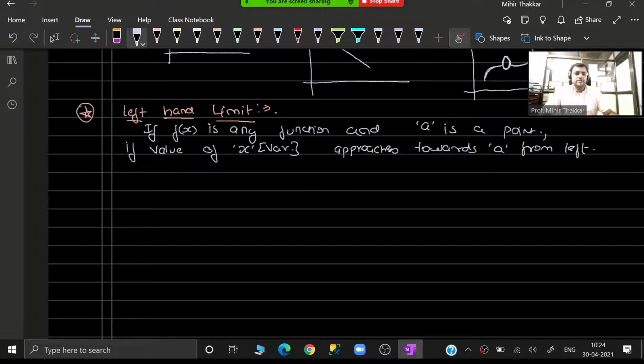from left. So now guys, if you remember your number line in your mind and you think of any number, let us say 4. All the numbers to the left of 4 are definitely lesser than the value of 4. All the numbers to the right of 4 are 100% greater than the value 4. Now in this case, I am telling that the variable x is approaching towards a from the left hand side. Because it is approaching towards a from the left hand side, obviously x has to be lesser than a, and it gives us the left hand limit.